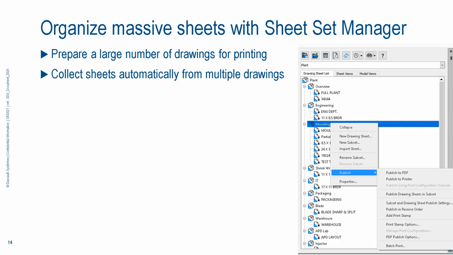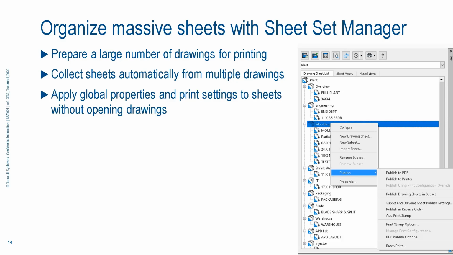You can create a subset, you can apply properties from the top level, very powerful. And best of all, you don't have to open the individual sheets or individual files to apply the properties globally, to apply the print settings globally. And that's very powerful, because if you have hundreds of sheets to manage, opening and applying those properties one by one will be very time consuming, frustrating, tiring, and error prone, right? So the Sheet Set Manager can help you apply those properties globally without opening those sheets.